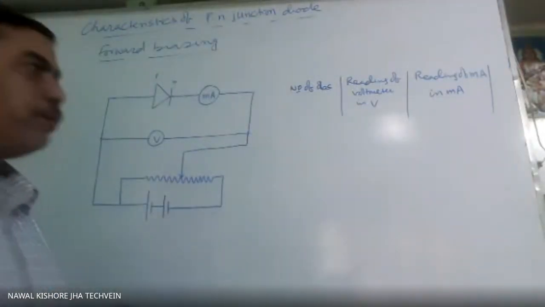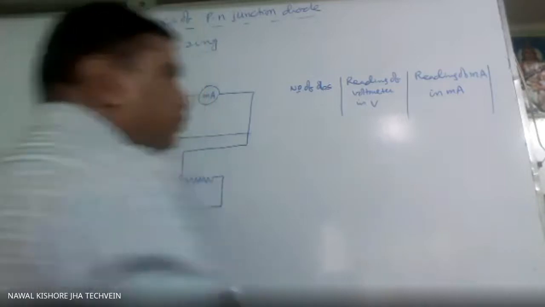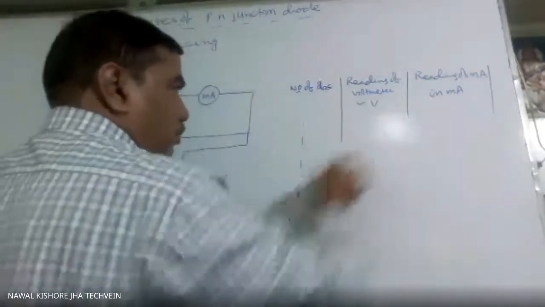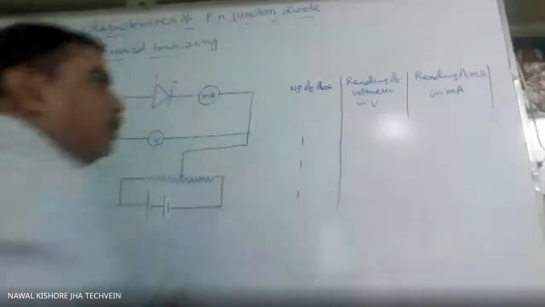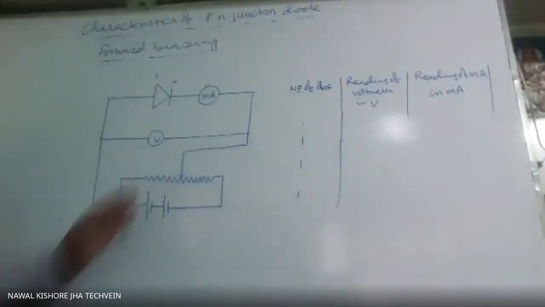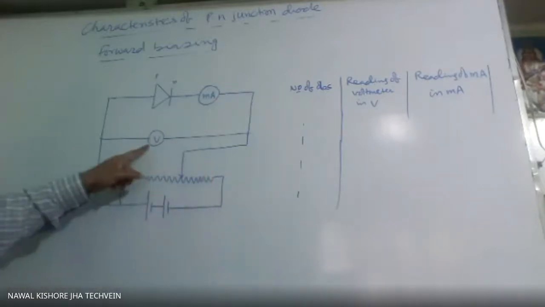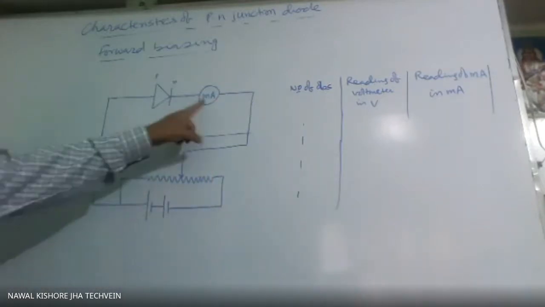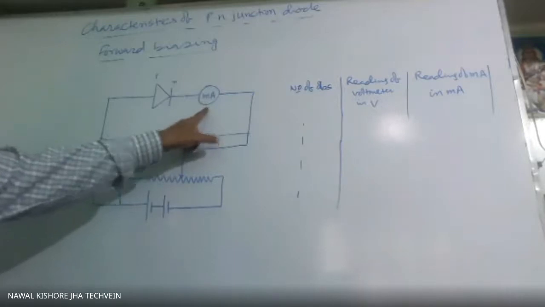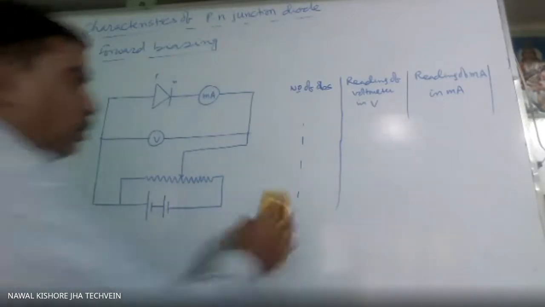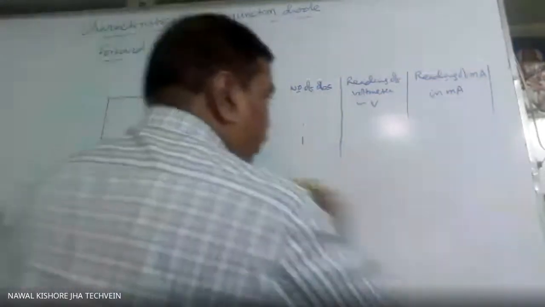Generally, milliampere will be better. Okay, so you have to make this table. The wire will be slid from here to here. We will record the voltmeter reading and the ammeter reading. You make the table and plot the graph. So we will plot a graph.